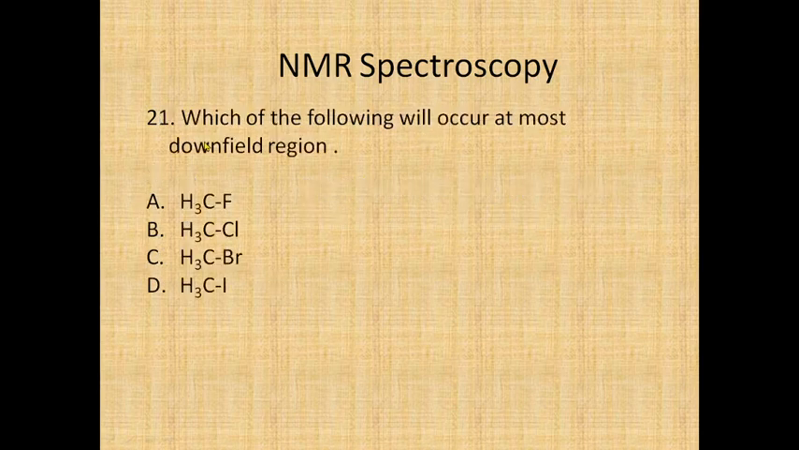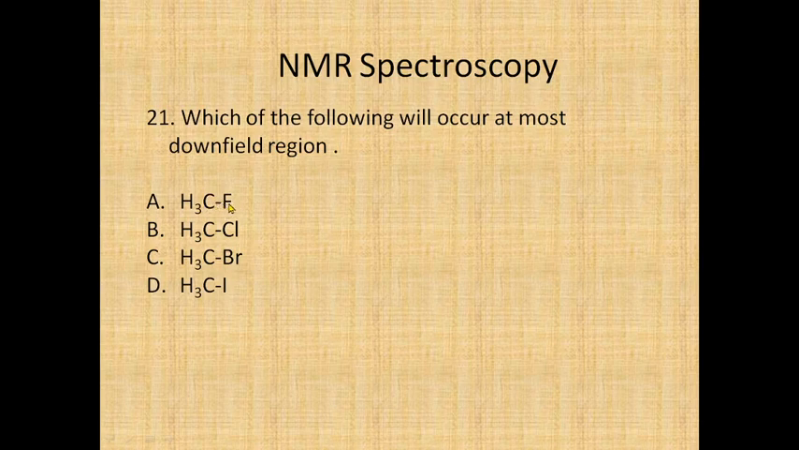The next question: which of the following will occur at most downfield region? Methyl fluoride, methyl chloride, methyl bromide or methyl iodide. If you see here, the halogen atoms are attached to the methyl group. So from fluorine to iodine, electronegativity decreases. As the electronegativity is more, what will happen?